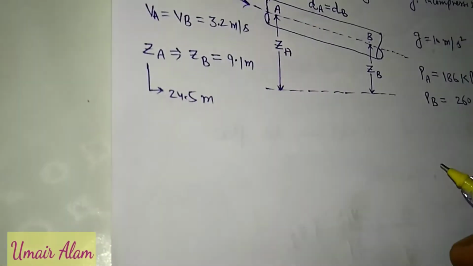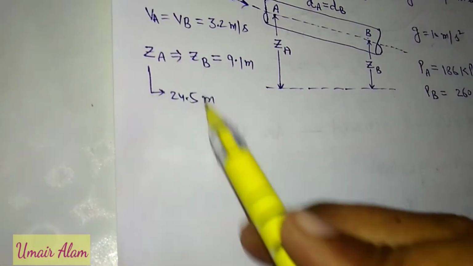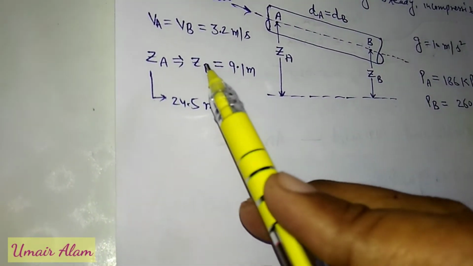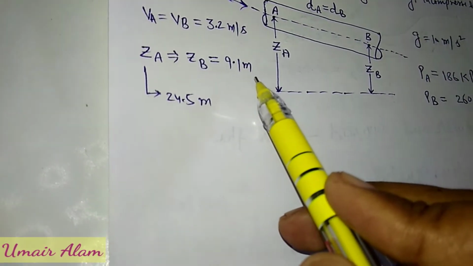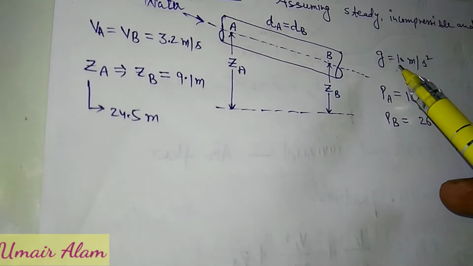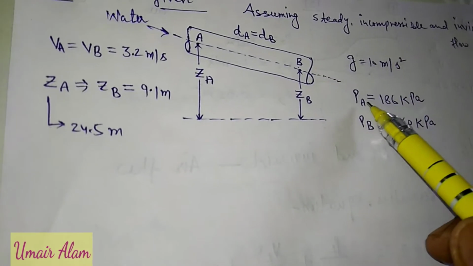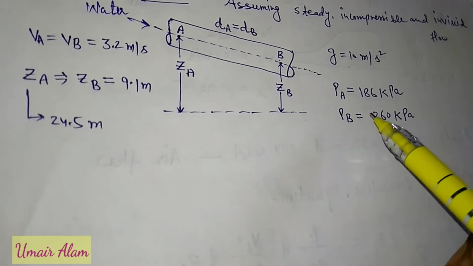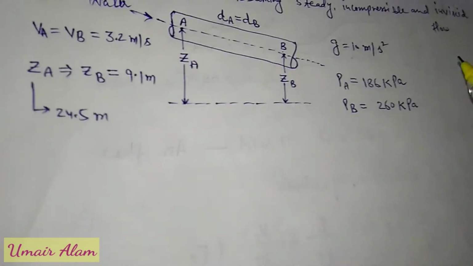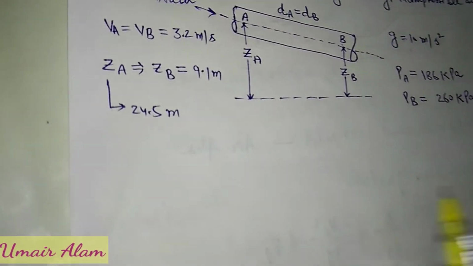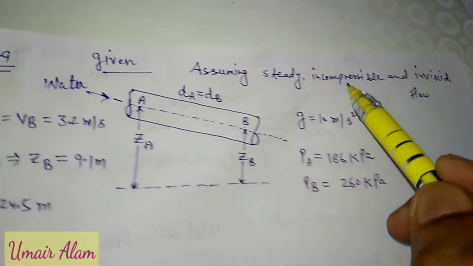ZA is 24.5 meters and ZB is 9.1 meter, acceleration due to gravity is given as 10 meter per second square, and PA is 186 kilopascal and PB is 260 kilopascal. We have to assume that the flow is steady, incompressible and inviscid.